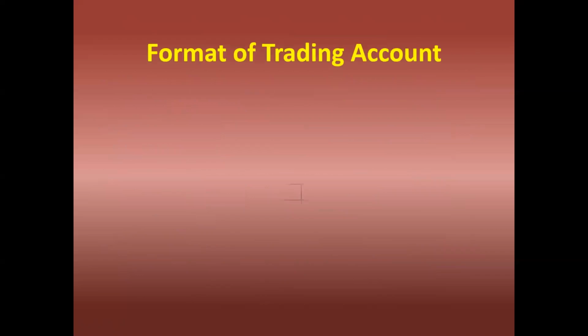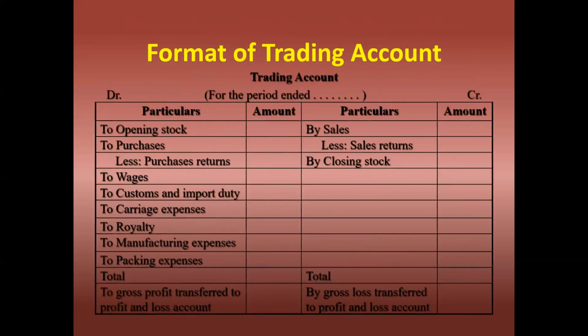Format of trading account. This is the format of the trading account. We will write the trading account of a particular person for the period ended 31st of some date. This is the debit side, this is the credit side. Particulars and amount: to opening stock, to purchases less purchase return, wages, customs and import duty, carriage expenses, royalty, manufacturing expenses, packing expenses. This is the total. On the other side we will write all sales, less sales return, and closing stock.